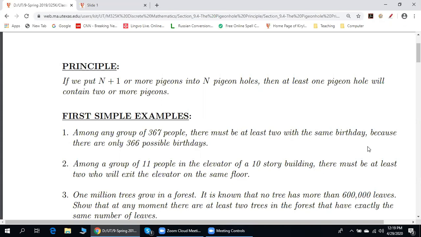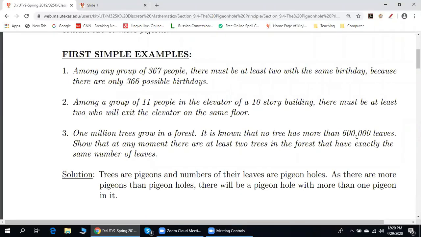Next, among a group of 11 people in the elevator of a 10-story building, there must be at least 2 who will exit the elevator on the same floor. What are pigeons? What are pigeonholes? People are pigeons, the stories are the pigeonholes. Yes. Okay, example number 3.